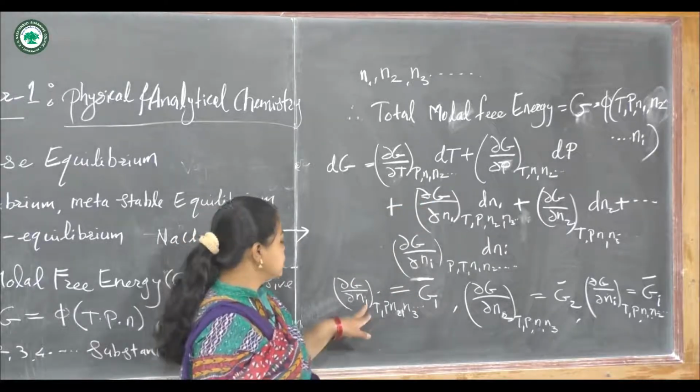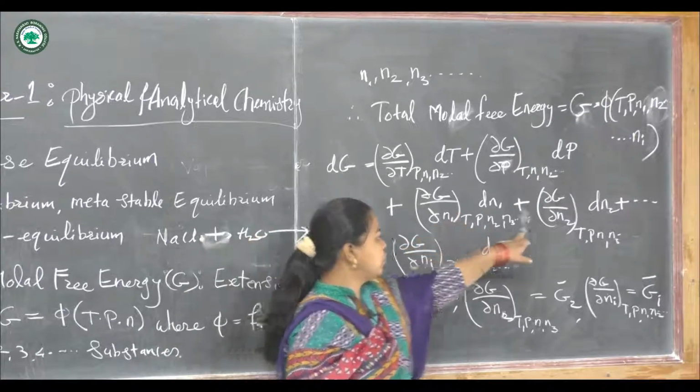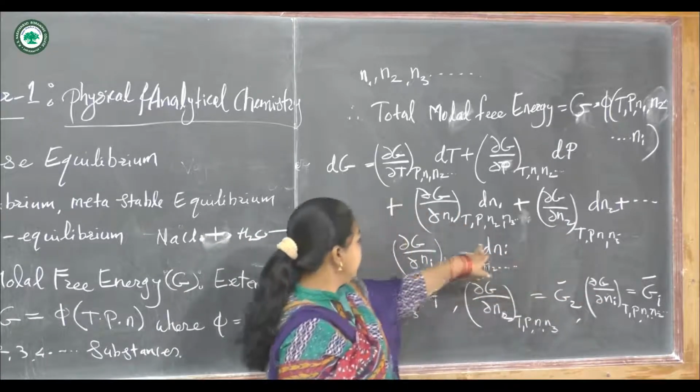What we are getting is, this is for N1, this is for N2 and this is for nth.